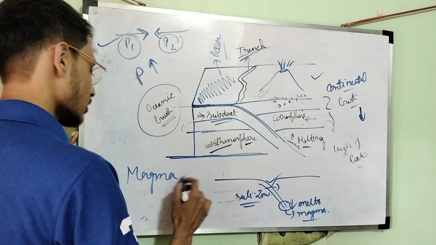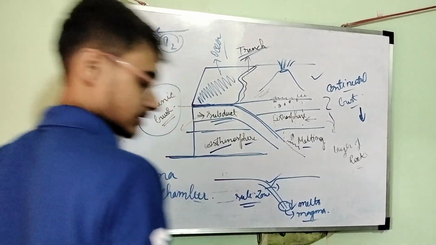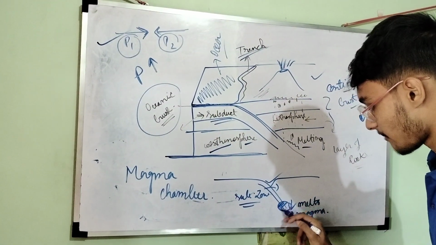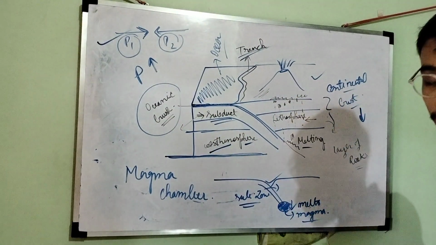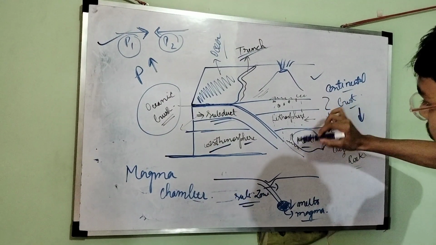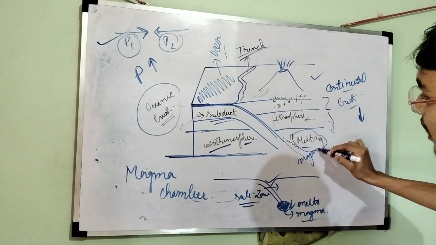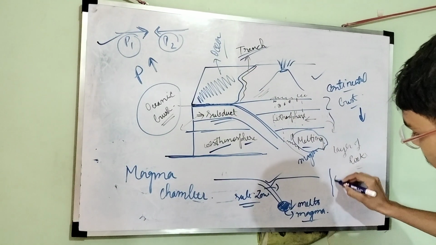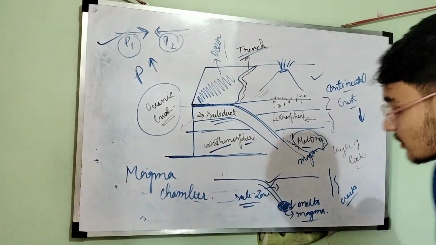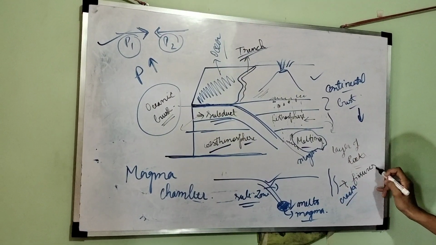Just see, simple logic, this will lead to the formation of a magma chamber, isn't it? Here a magma chamber has been formed, right? Now you can see how the melting of the oceanic crust has formed the magma, and how through the fissures, fissure means this kind of cracks, right? These cracks are known as fissures.